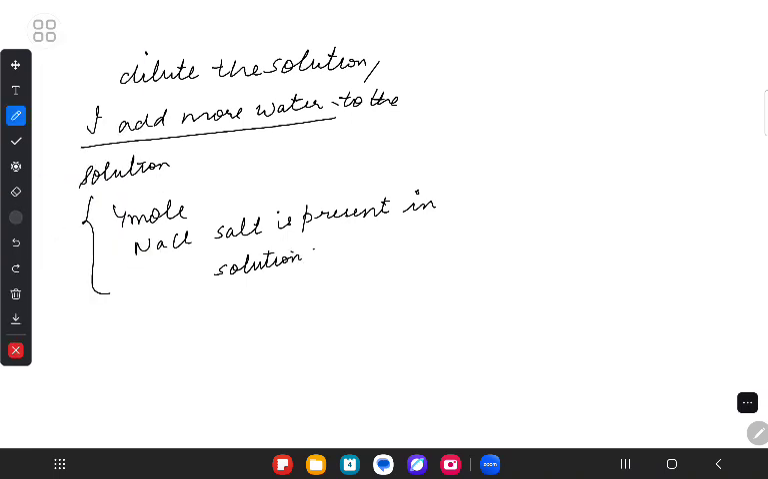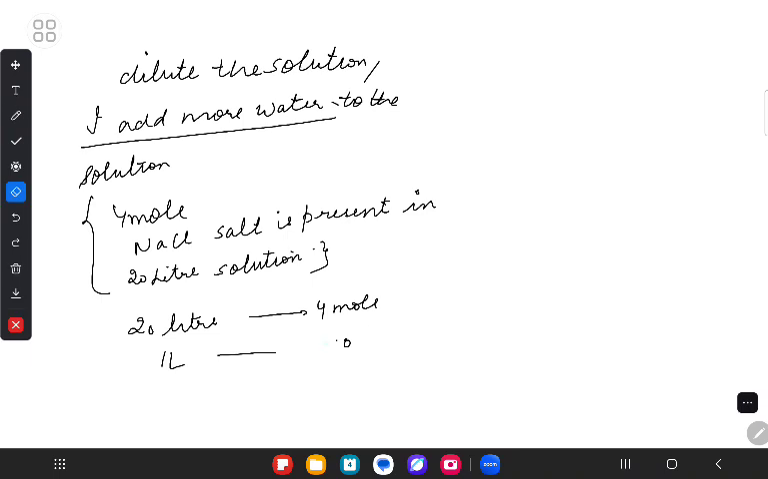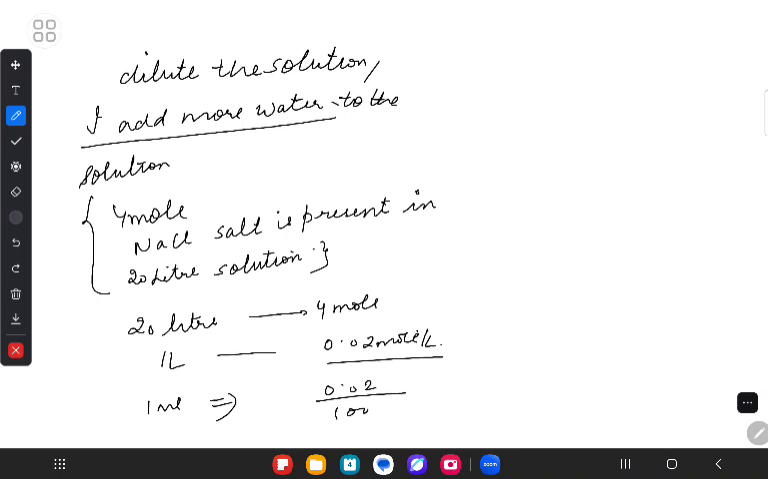So we have a 20-liter solution. Now in this 20-liter solution, what exactly happened? We have 4 moles, so in 1 liter it is going to be 0.2 moles per liter. So how many ions will be in 1 ml? 0.2 divided by 1000, because 1 liter is nothing but 1000 ml.